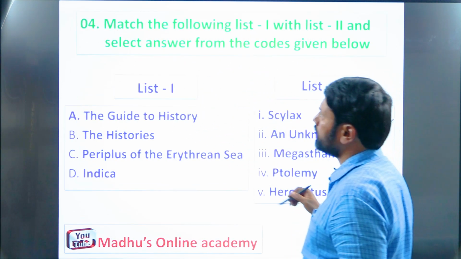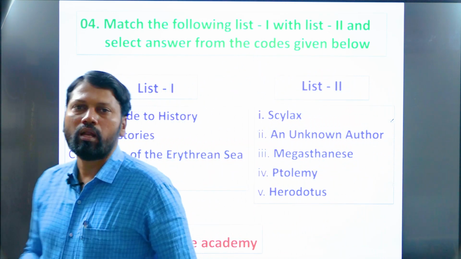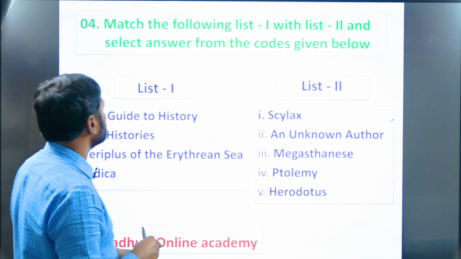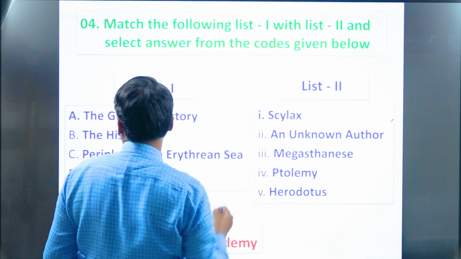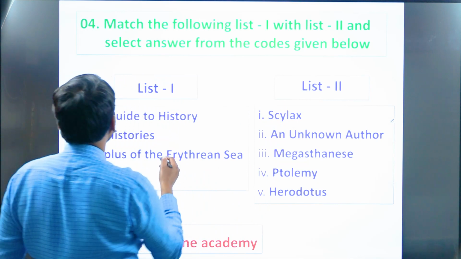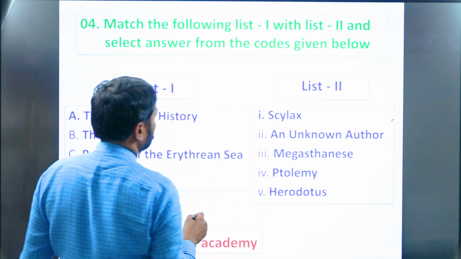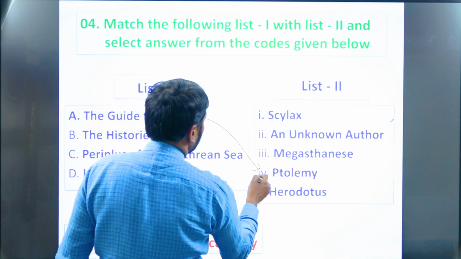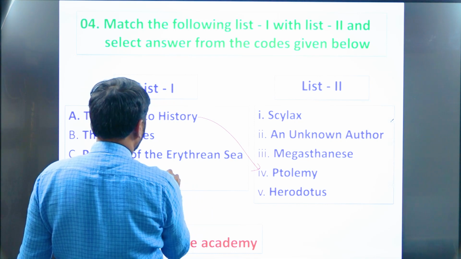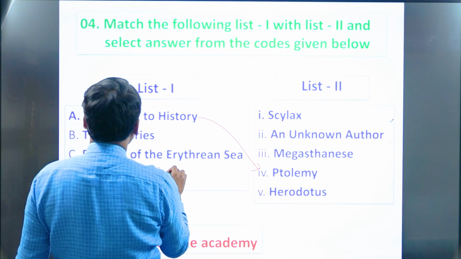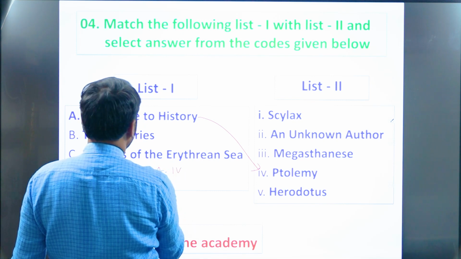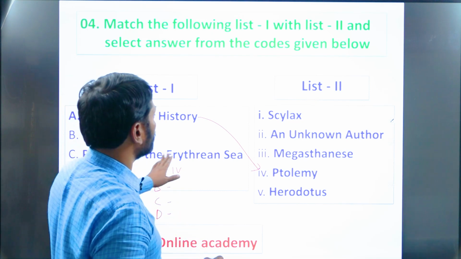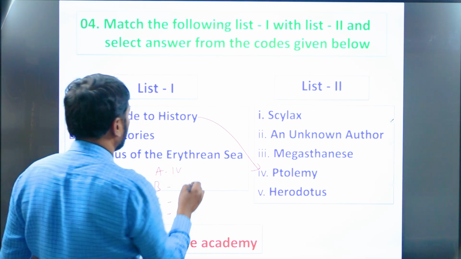Next question: match the following list 1 with list 2 and select the answer from the codes given below. I have not given codes, yeah. Okay, here list 1, list 2. I'll try to match. The Guide to Geography, A. It was written by whom? The Guide to Geography was written by Ptolemy. So A4, remember. Next, the Histories was written by whom?